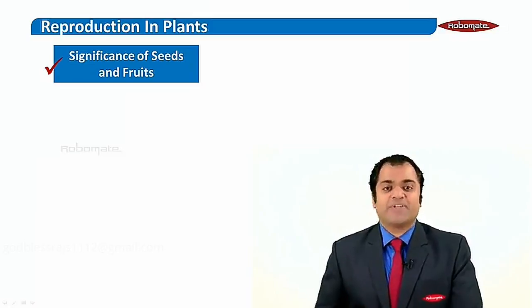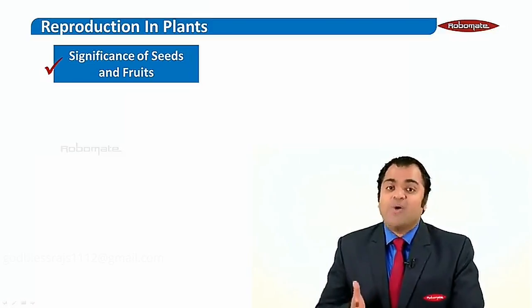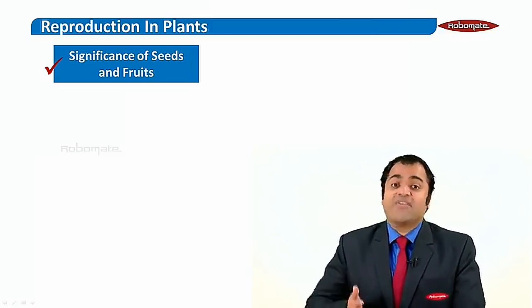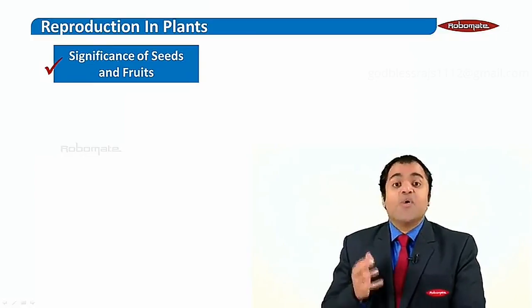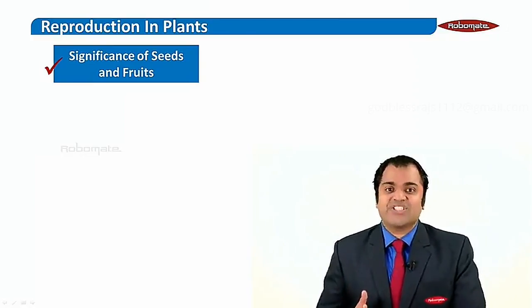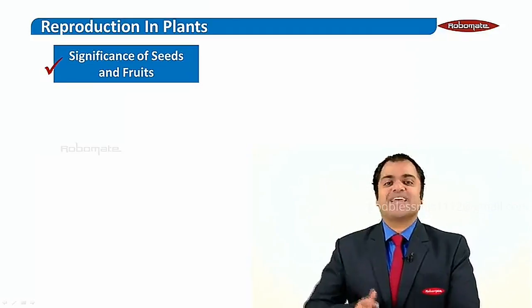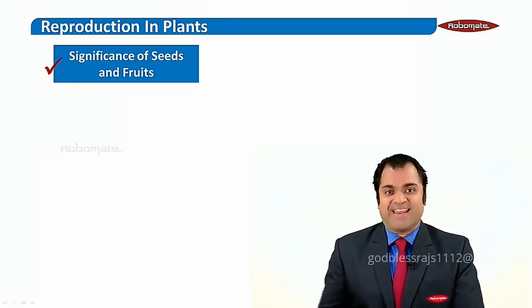Remember, in this chapter, we have talked about how angiosperms or flowering plants have a flower which, on fertilization, produces fruits and seeds to be consumed by mankind.